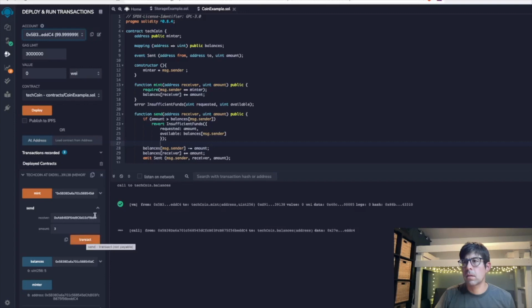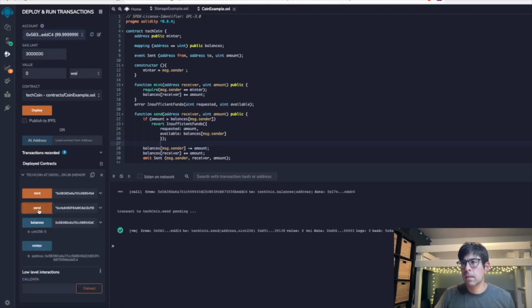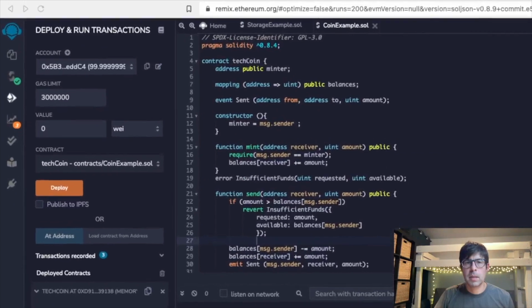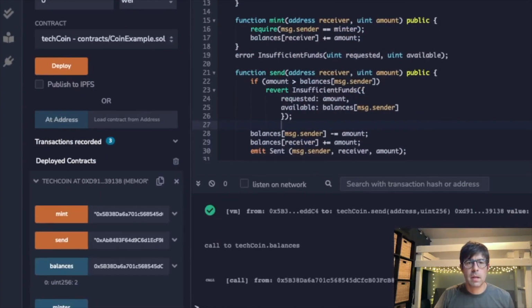So I'm going to send. All right, we got a green check mark. So that worked. And then let's go ahead and check our balance at that previous address again. Great, it worked. So we're seeing a balance of 2 right here. So let me go ahead and zoom in a little bit so you can see what's going on.